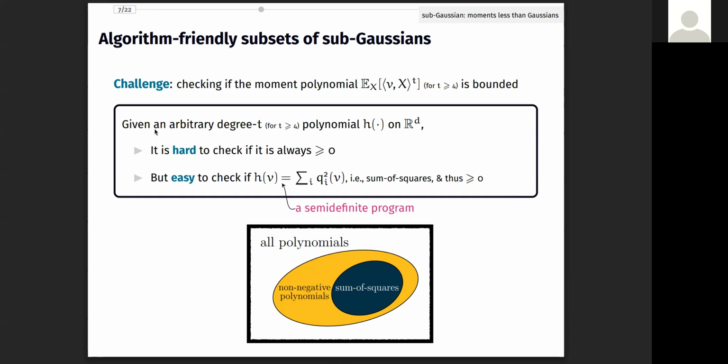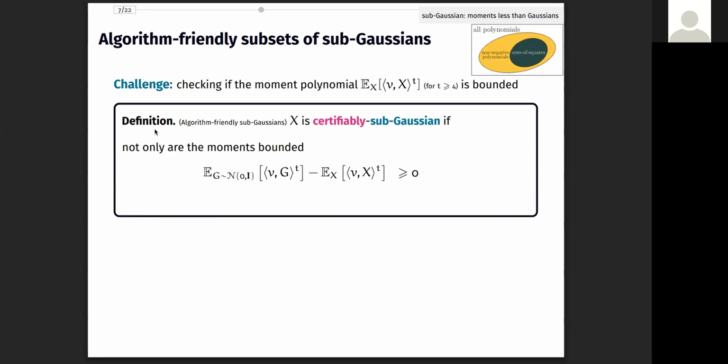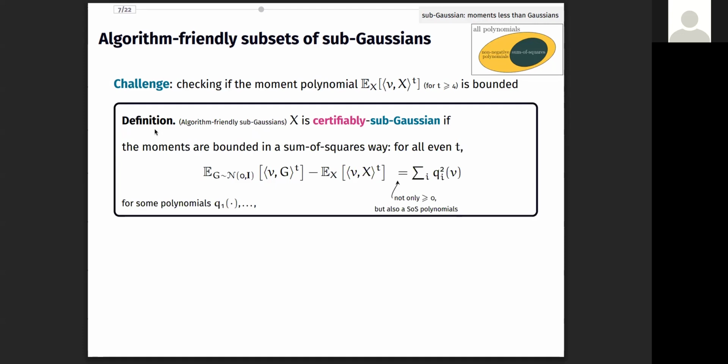Indeed, this task is algorithm friendly because it can be done using semi-definite programs. This algorithm friendliness of sum of squares polynomials motivates the concept of certifiably Subgaussian distributions, which are a subset of Subgaussian distributions such that the difference of these moments is not only bounded, but also a sum of squares polynomial.